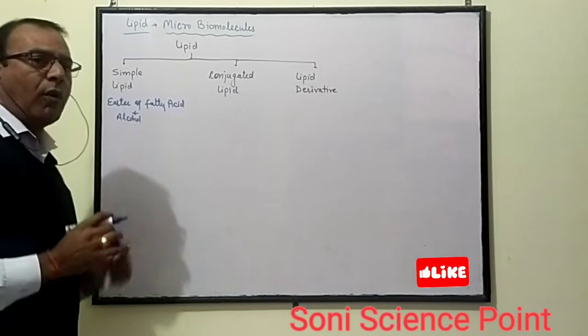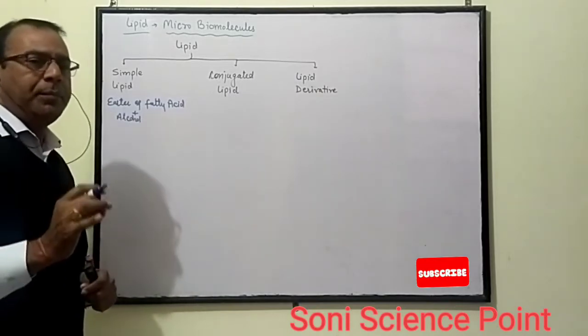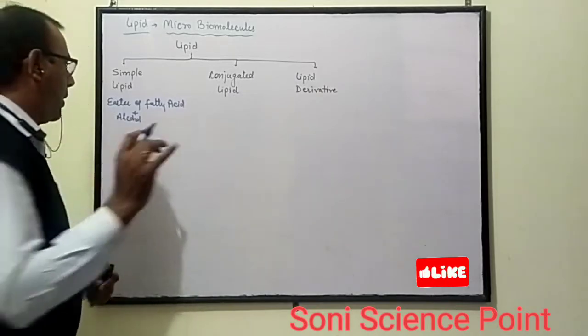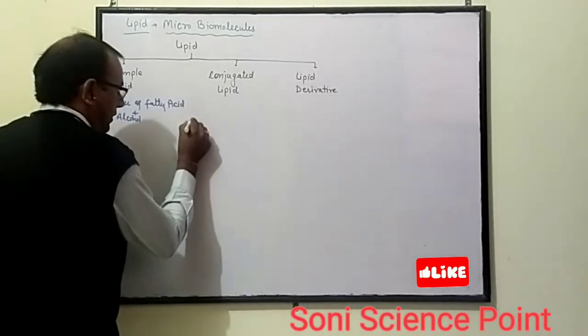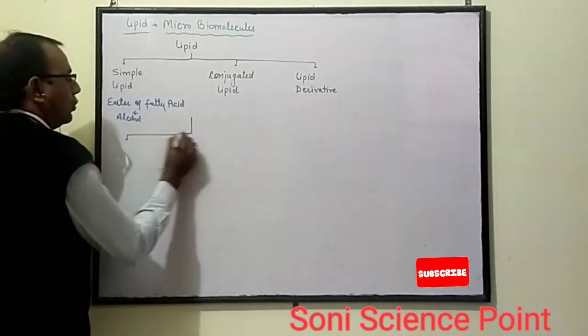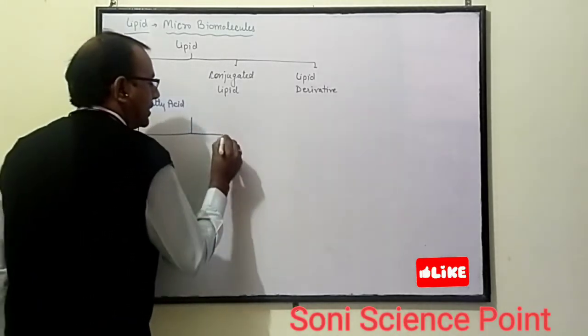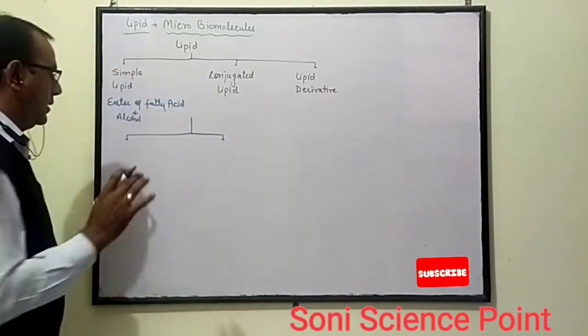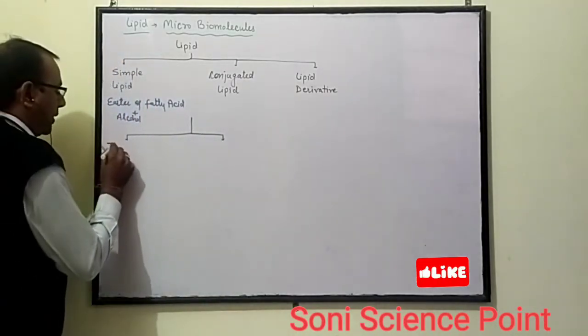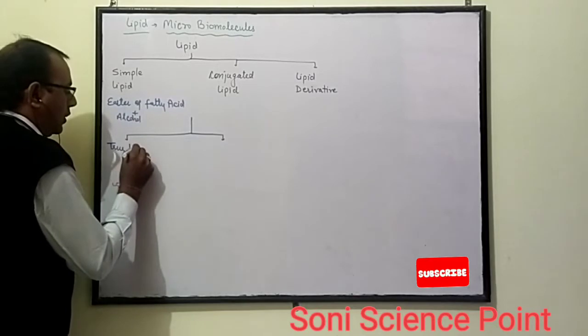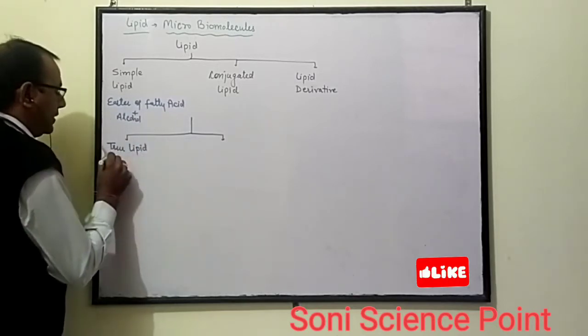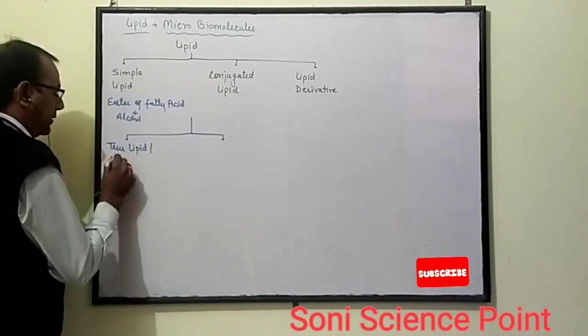On the basis of composition, we can categorize simple lipid into two parts. First one is true lipid, which is also known as neutral lipid.